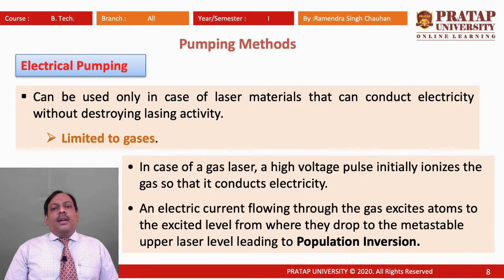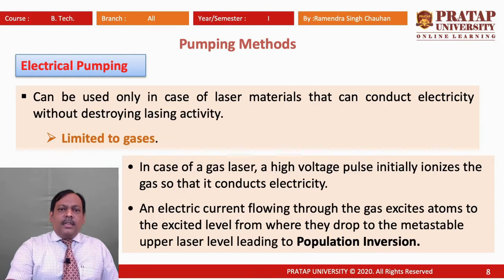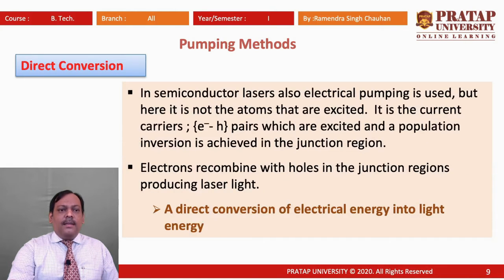The metastable state and a state lower than the metastable state form a state of population inversion, which helps in achieving laser operation, that is, in producing a laser beam. That we will talk about in the next slide.